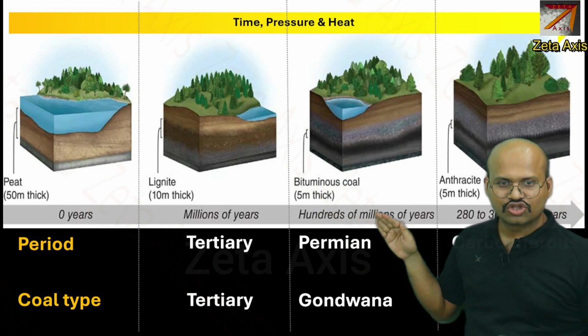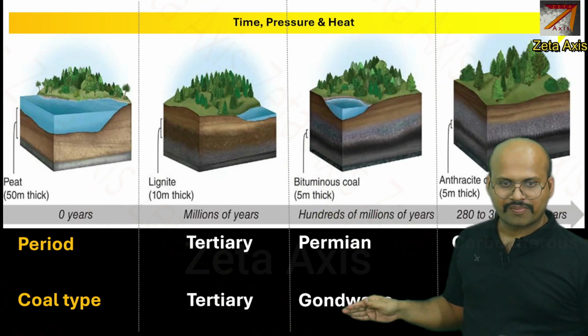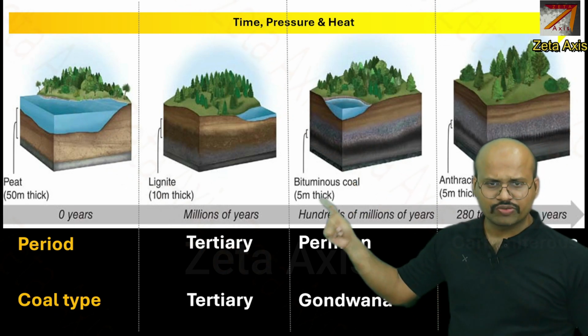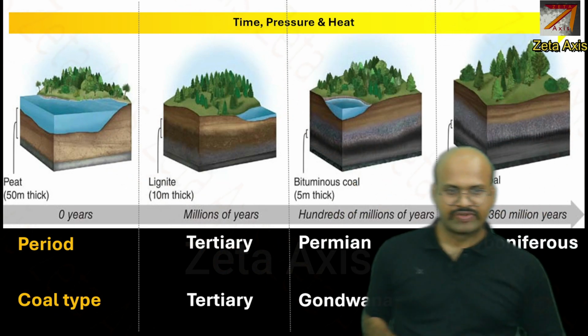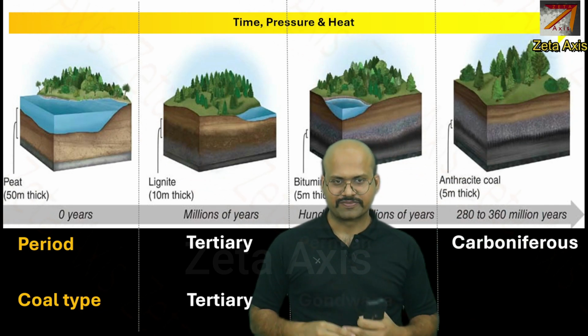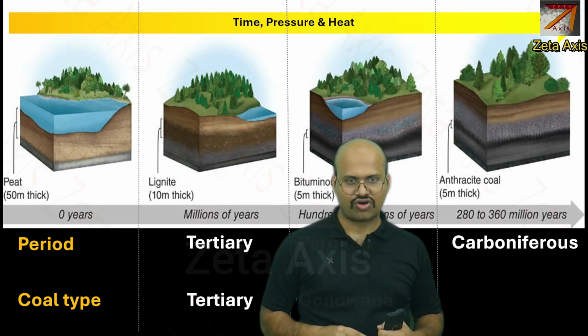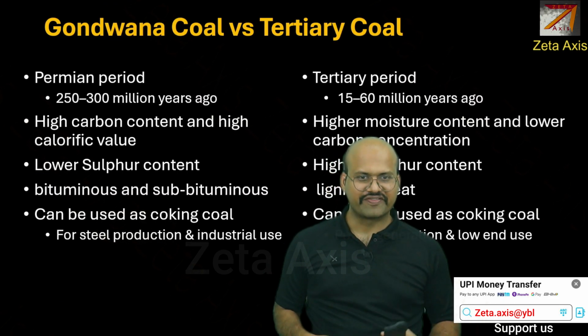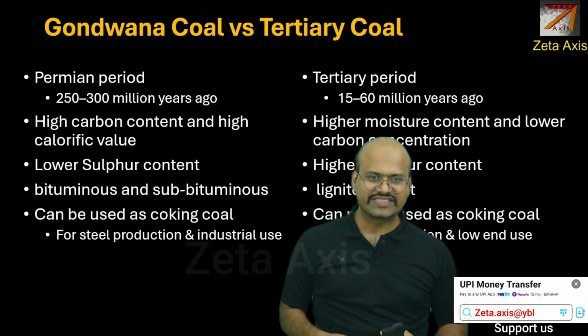And that is why the Gondwana coals were formed by the plants which were buried in the Permian period, and they are generally of bituminous or subbituminous type. And here again the plant layer which was buried in the Carboniferous period will form anthracite rocks, but they are generally not found in India.